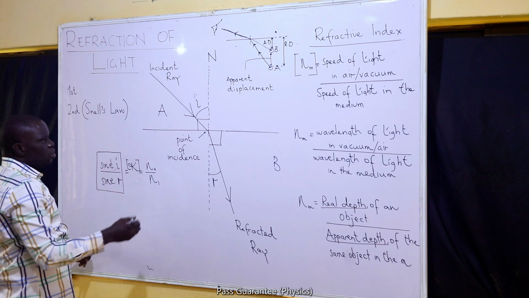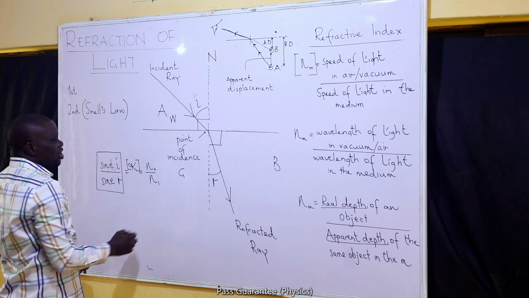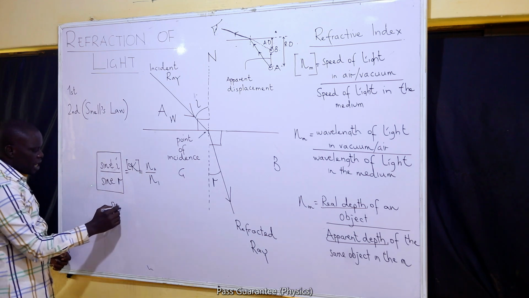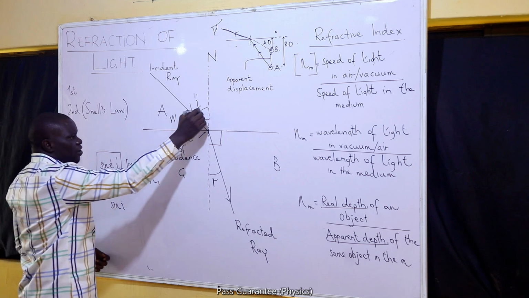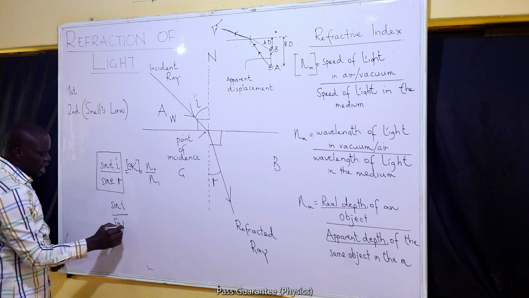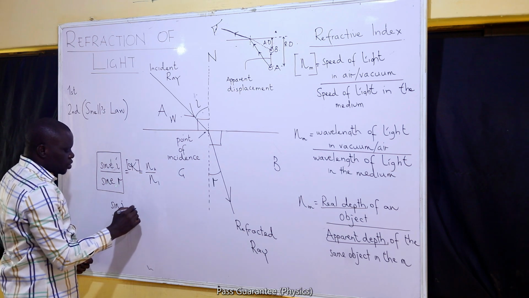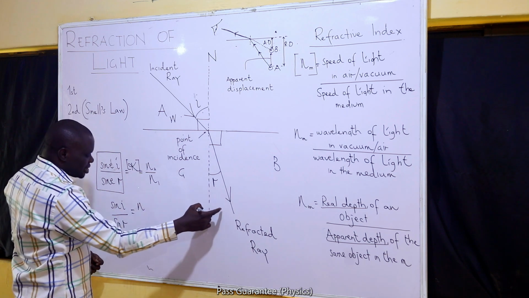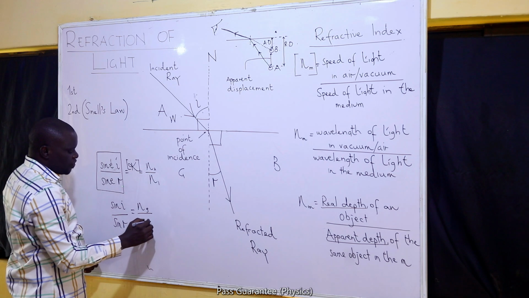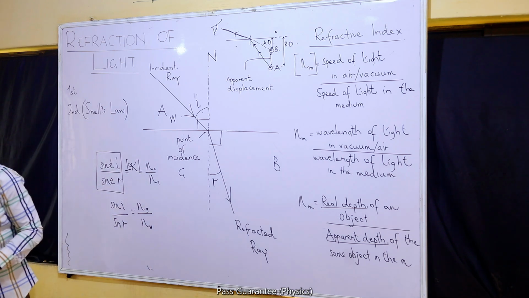So if this were going on between water and glass, let's say the light is going from water to glass, we are saying that the sine of the angle of incidence, the angle of incidence will be in water, all over the sine of the angle of refraction, the angle of refraction will be in glass, must be equal to the refractive index of glass all over the refractive index of water.